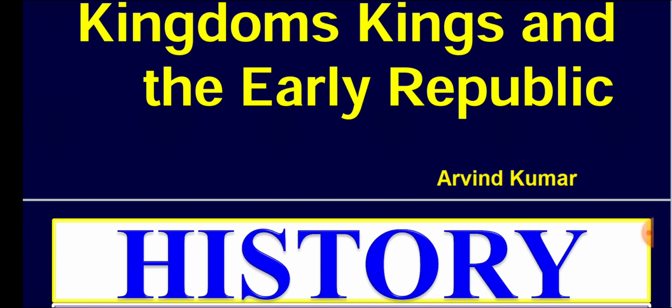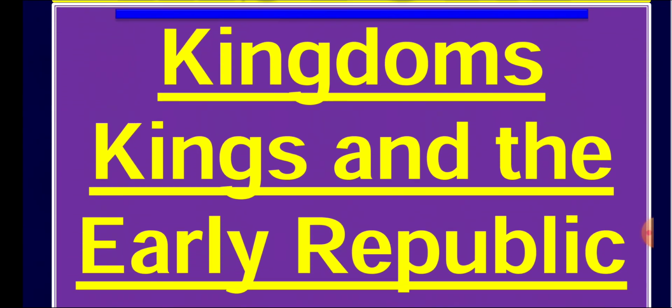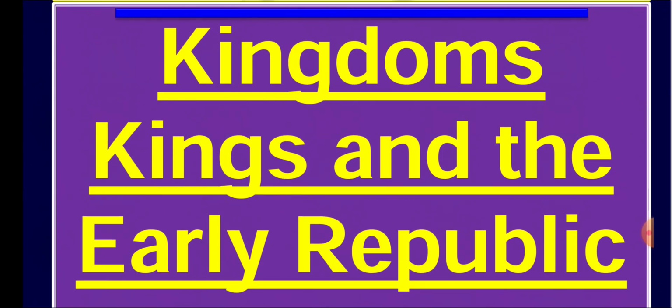Dear students, today I will explain chapter number 6 of class 6th. The chapter's name is Kingdoms, Kings and Early Republic. This is a history chapter, as you can see on the slide. Kingdoms, Kings and the Early Republic.